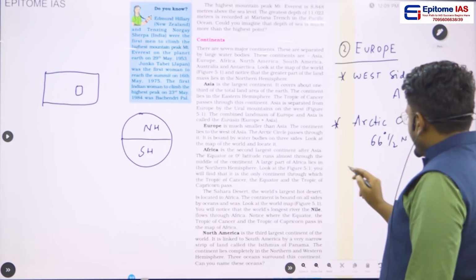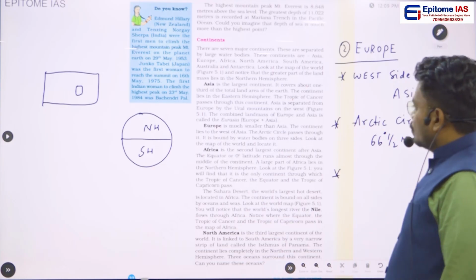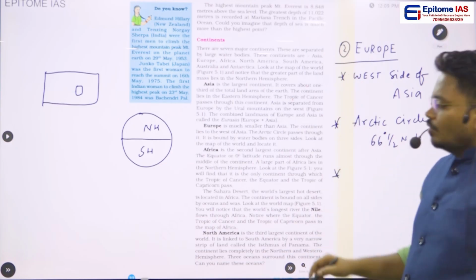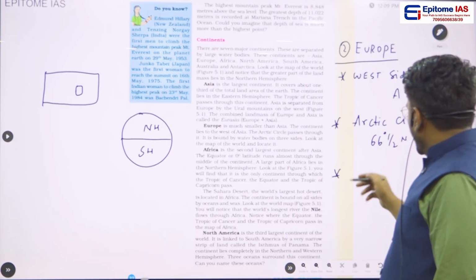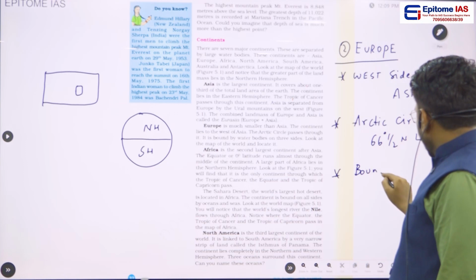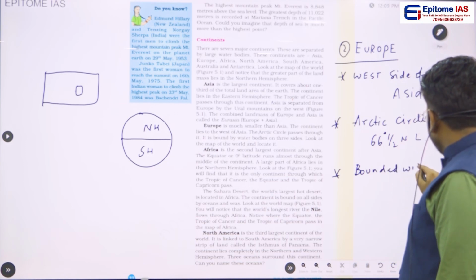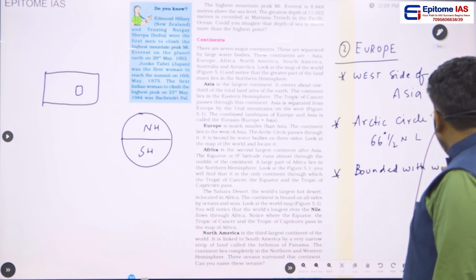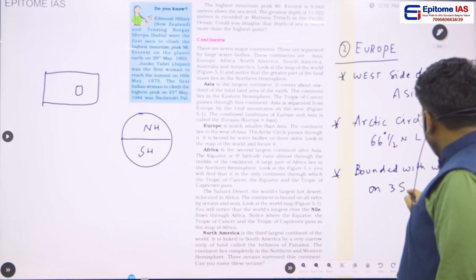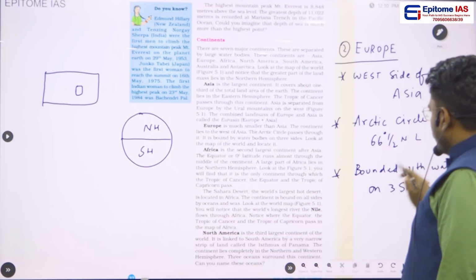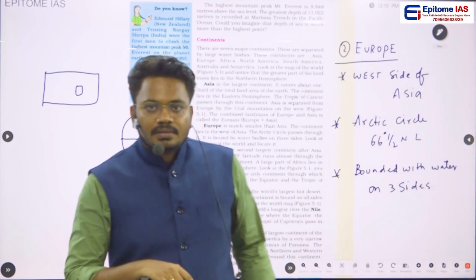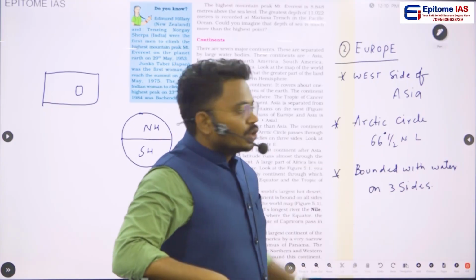Okay, so this Arctic Circle passes through the European continent, and you will notice that it is bounded with water on three sides. Okay, so these are the important points that should be understood regarding this European continent.